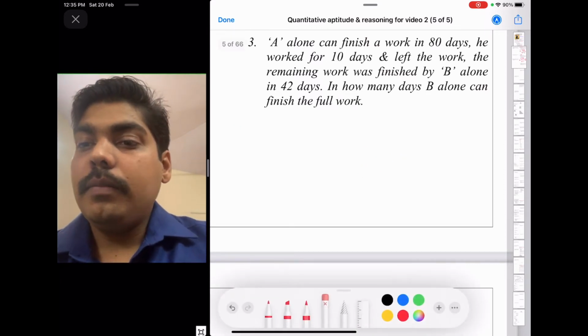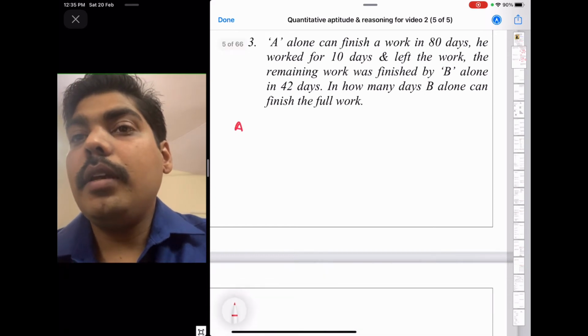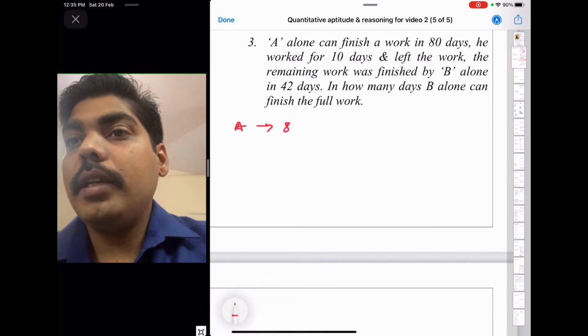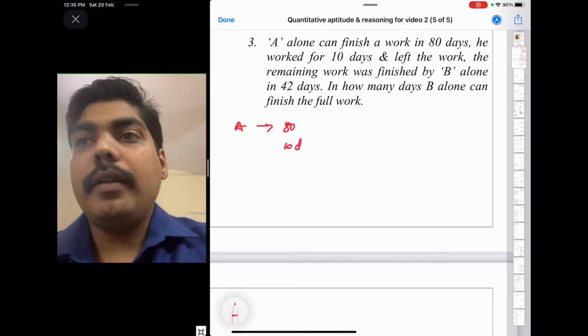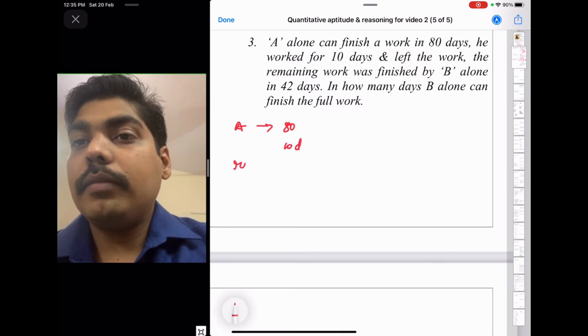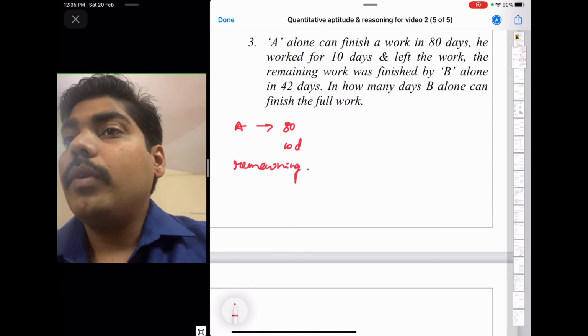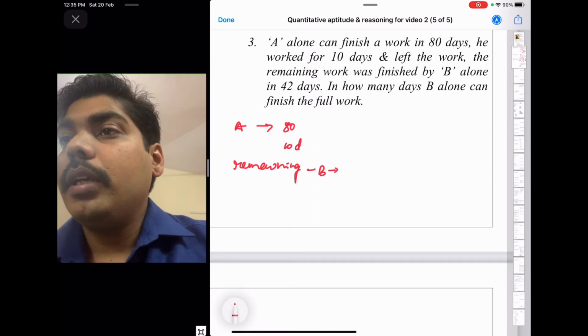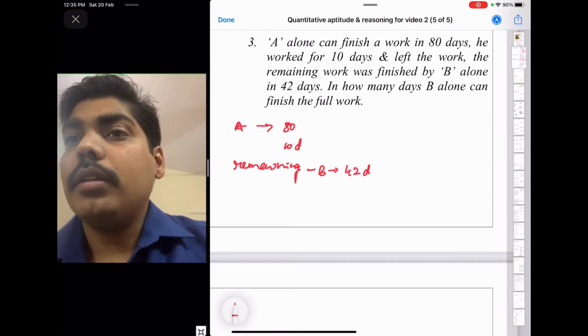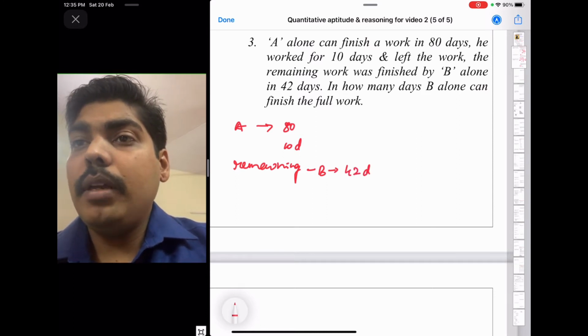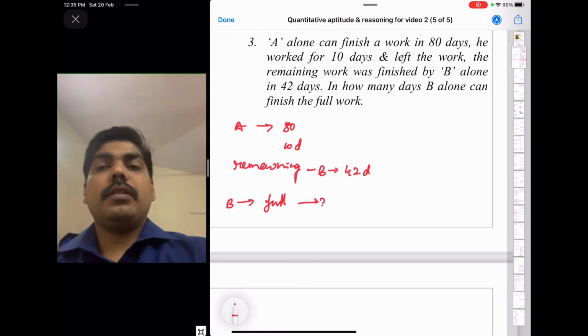A alone can finish the work in 80 days, and he worked for 10 days and then left the work. The remaining work was finished by B alone in 42 days. In how many days can B alone finish the full work? That is the question.